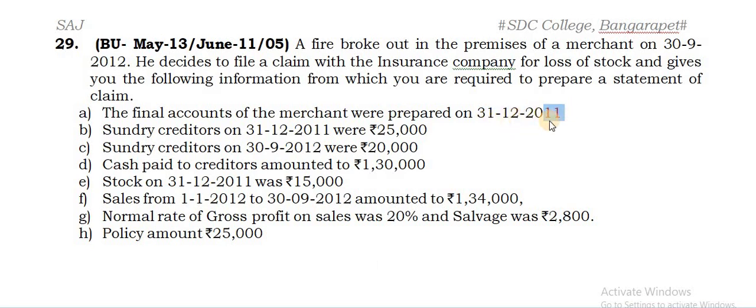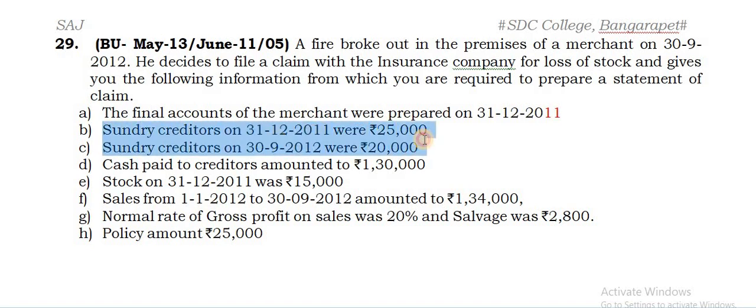Here you please change your question bank. There is 03, I hope. Now you have to make it as 2011. So last year it was being prepared. That is the implication being given. January to December is the accounting year, and during the year 2012, that is the current year, on 30/9/2012 the fire has occurred. Other things you can find here.